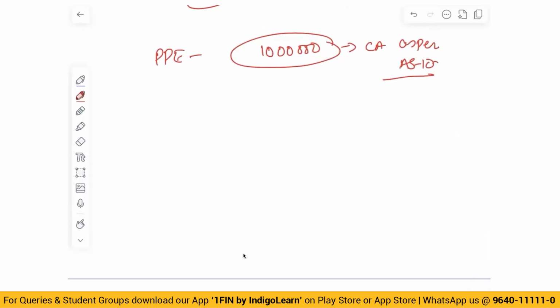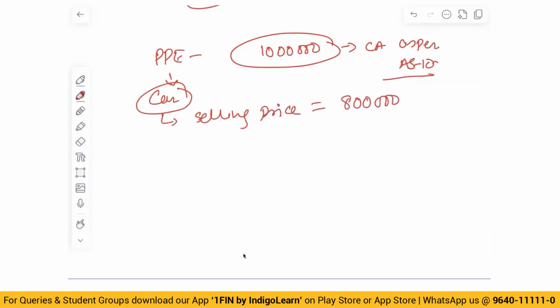But when I'm evaluating this PPE, let us say this PPE is my car. I run a taxi business. When I'm evaluating this PPE, one thing I realized is that if I sell this, the selling price will only be 8 lakhs. So if I want to go and sell this asset in the market, I will be able to get only 8 lakhs.